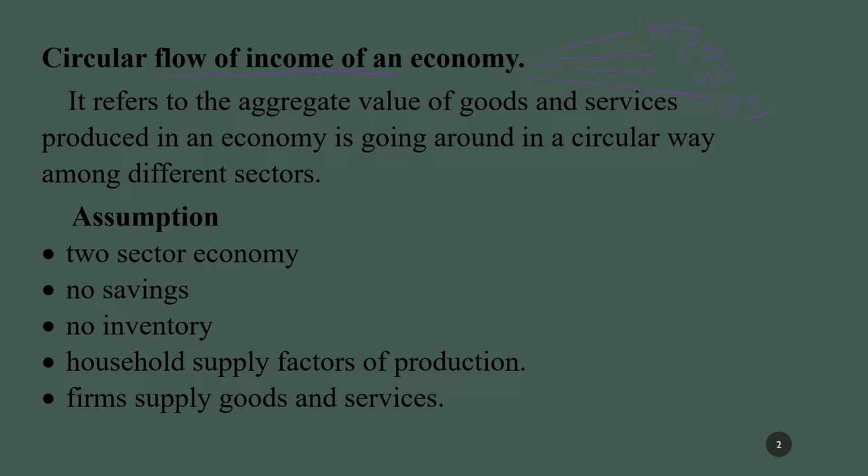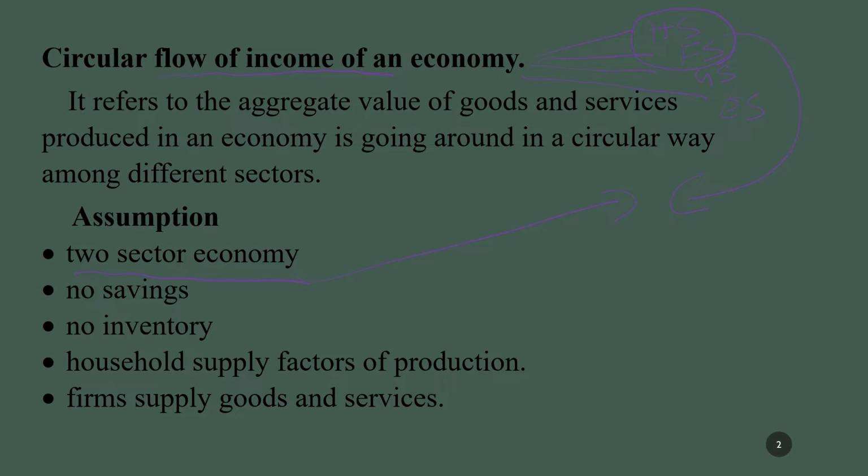But in this video, we will be discussing the circular flow of income in a simple economy, as we are going to consider only two sectors of the economy. What are the two sectors which we have taken? Household sector, then firm sector. If you consider only two sectors, then it is the circular flow of income, two sector model.